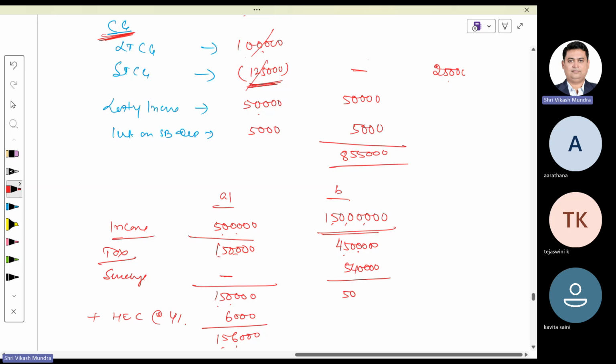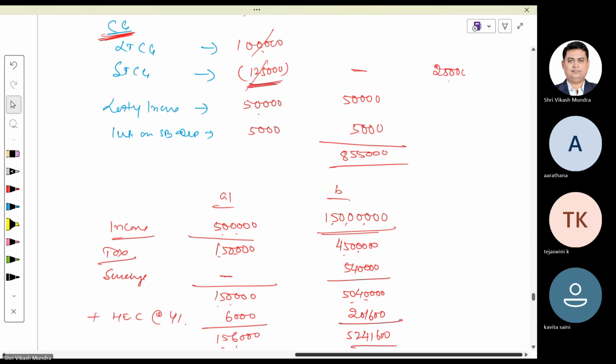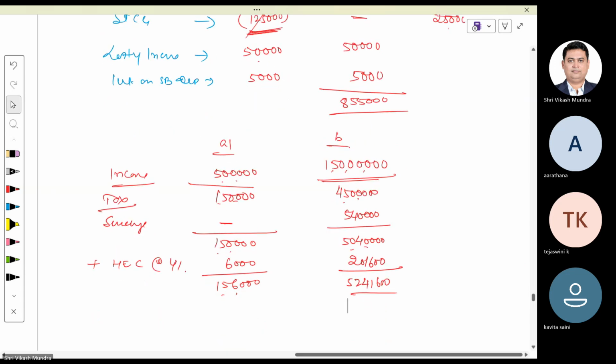Total 50,40,000. And then 4% of this as health and education cess, which comes to 2,01,600. Altogether, the firm is responsible to pay rupees 52,41,600. Done. Please copy this one.